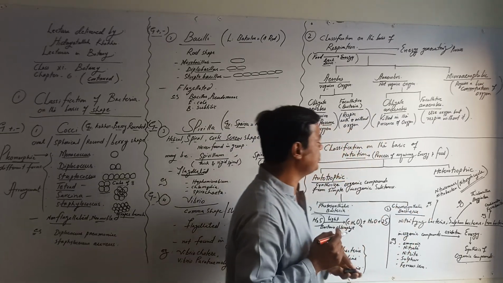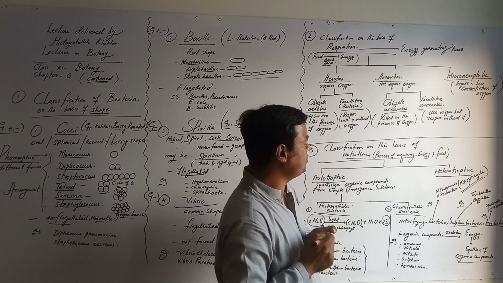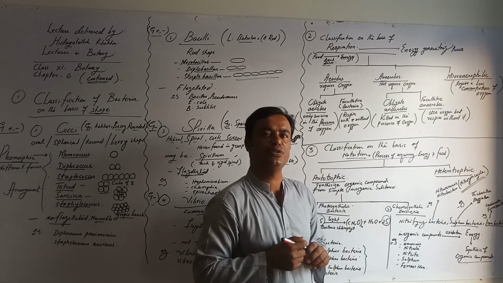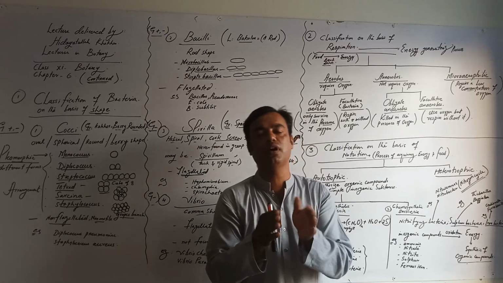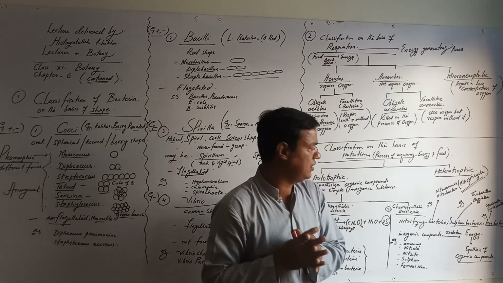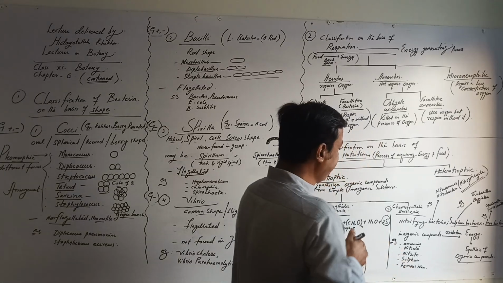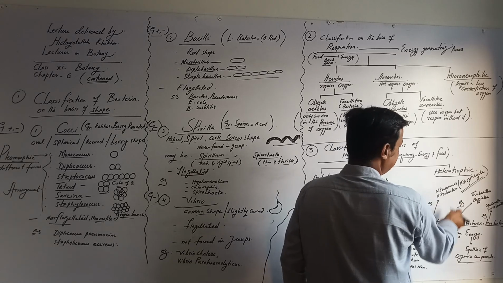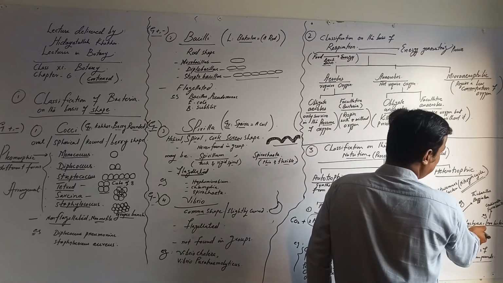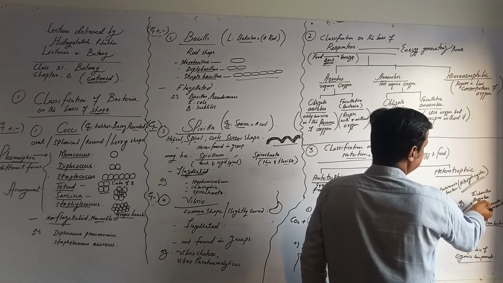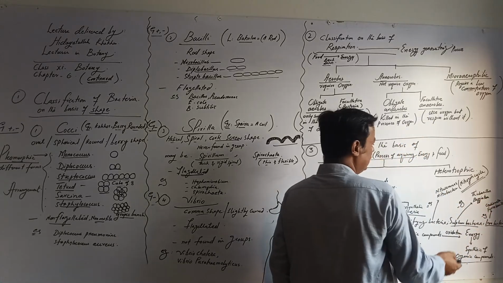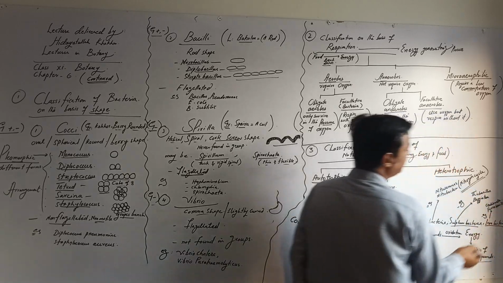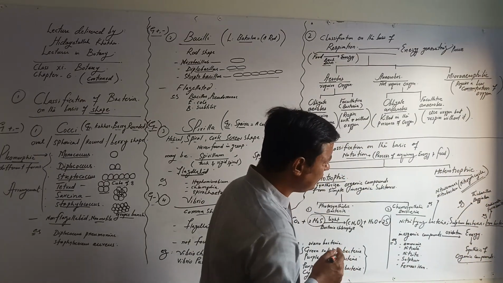Then chemosynthetic bacteria are those bacteria which oxidize inorganic compounds and produce energy, and they use this energy for the synthesis of organic compounds. These bacteria may be nitrifying bacteria, Nitrosomonas and Nitrobacter, sulfur bacteria, Thiobacillus and Beggiatoa, and iron bacteria, Gallionella or Ferrobacillus.